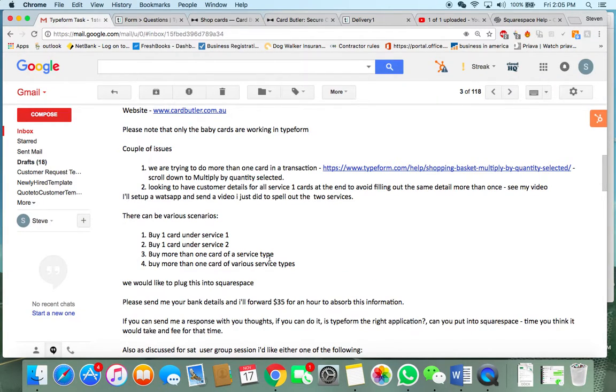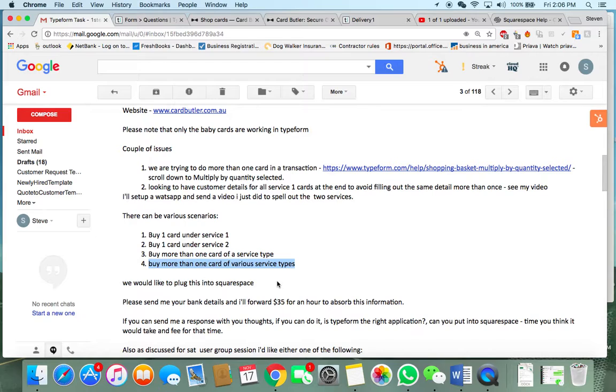So let's look at what you wanted though. You want to buy one card on service 1, you can definitely do that on your site, that's easy. Buy one card on service 2, you just have to fill out that form, that's also easy. Buy more than one card of a service type, easy. I could buy more than one card of service 1, just fill out my shipping information, because more than one card goes in the cart. Here's where number 4 is where you're going to see people have problems.